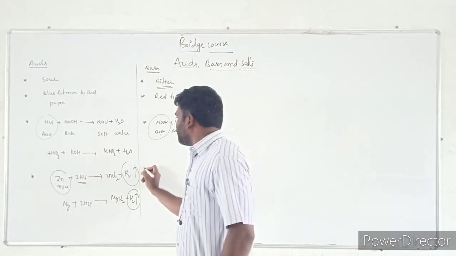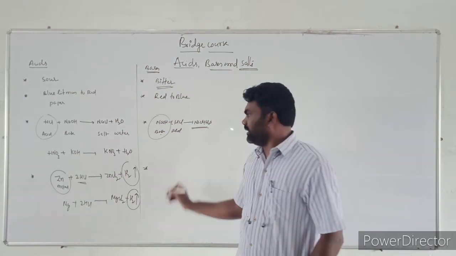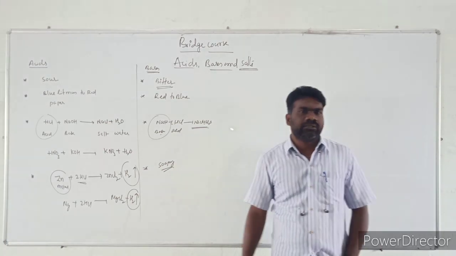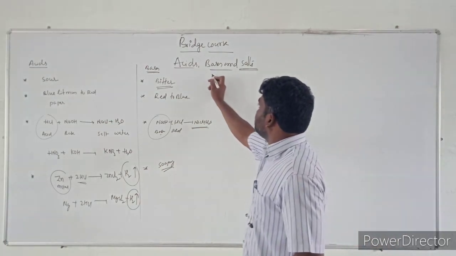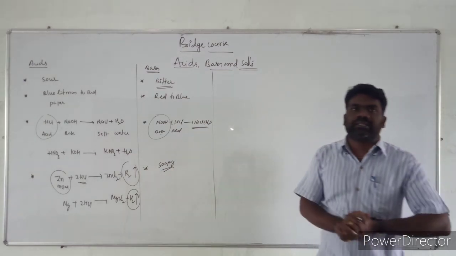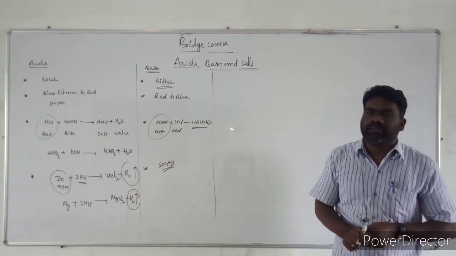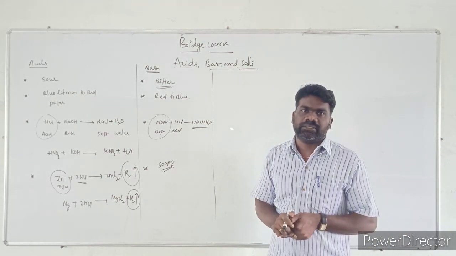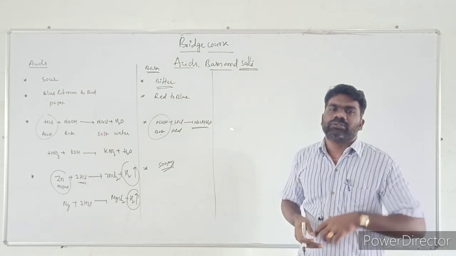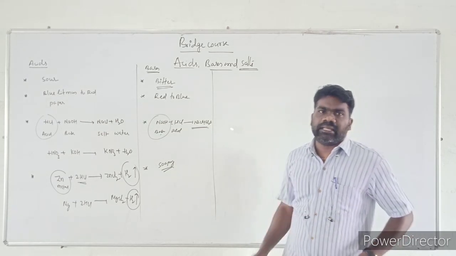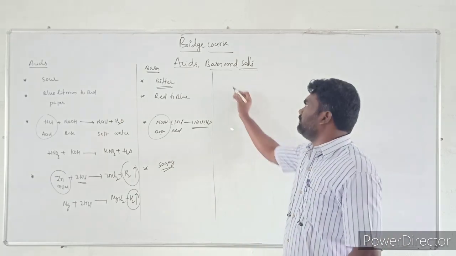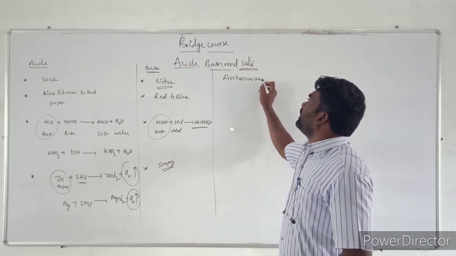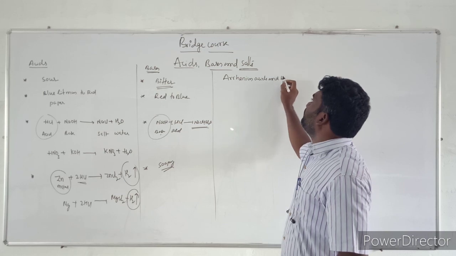Another important characteristic property of bases is that bases are soapy to touch. So these are some characteristic properties of acids and bases. Now let us learn about some modern concepts of acids and bases. Exactly how do we define an acid? To explain the modern concept, I am taking the Arrhenius acid-base theory.